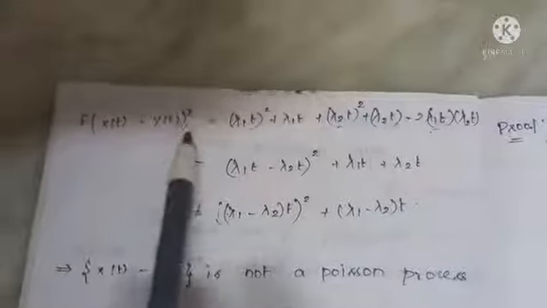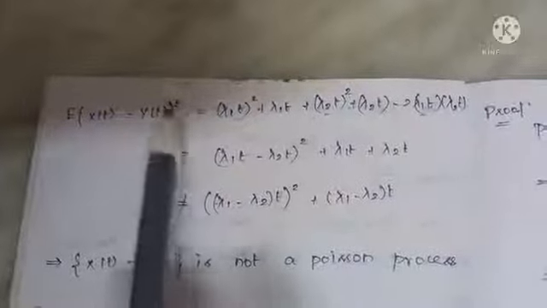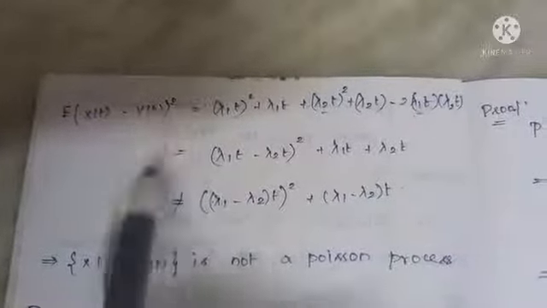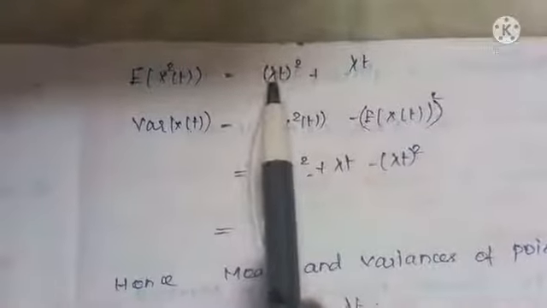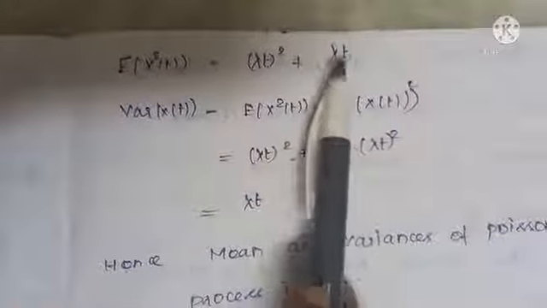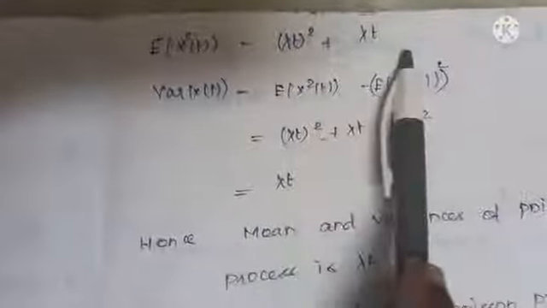But this term is not similar to this term. How must E of X square of t be? Listen here, E of X square of t must be like this answer: (lambda t) whole square plus lambda t. Here lambda is lambda 1 minus lambda 2. This must be our answer for the second moment.